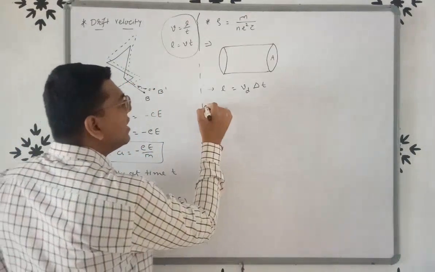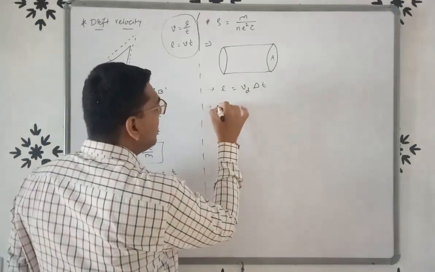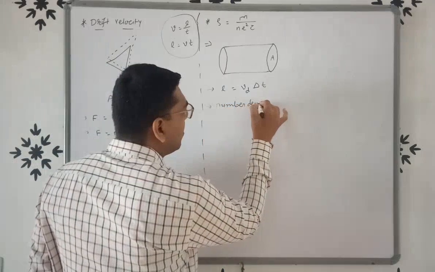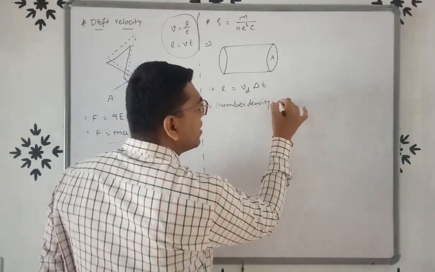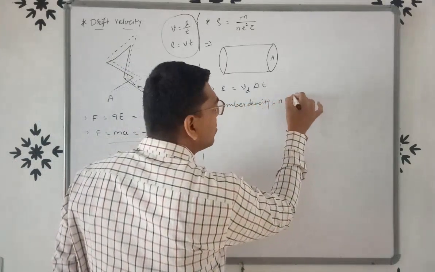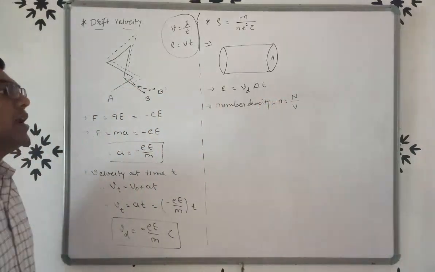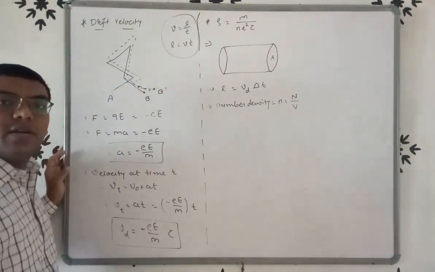So we know that here the number density small n is equal to capital N upon V, the number of electrons per unit volume.